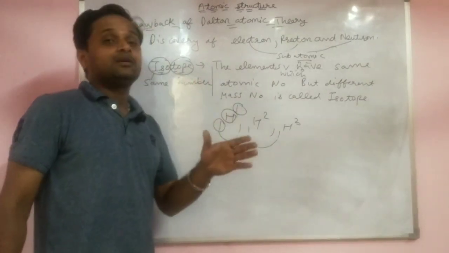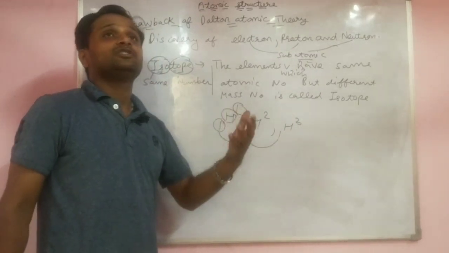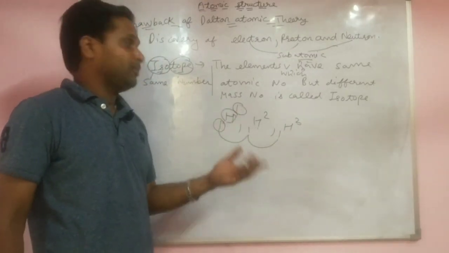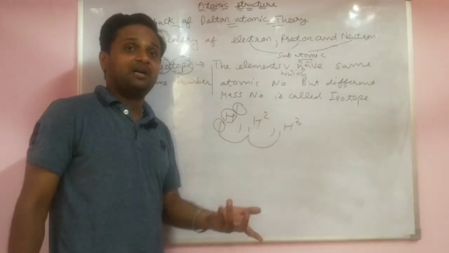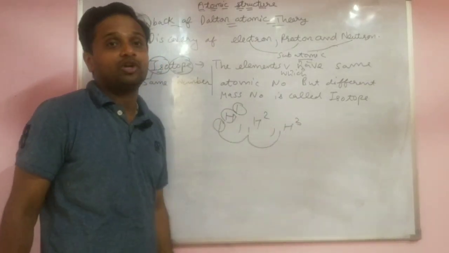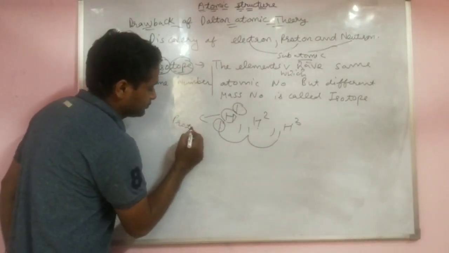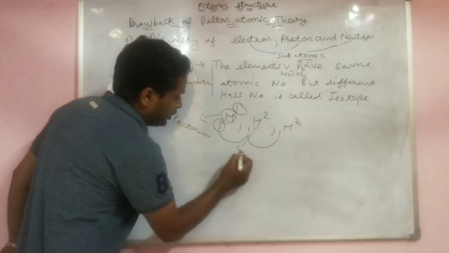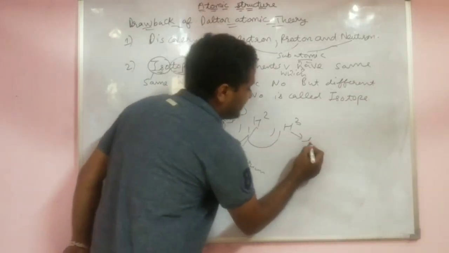He said that atoms of the same element have the same mass, but here the mass is different. This is also a drawback. These are protium, deuterium, and tritium.